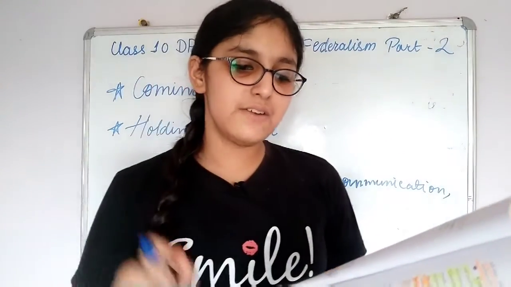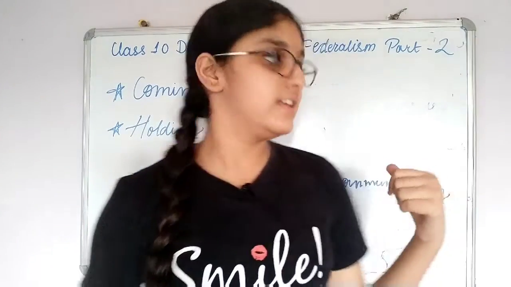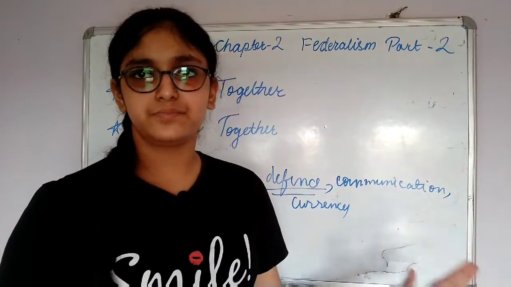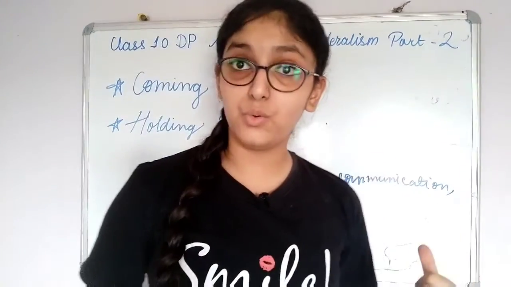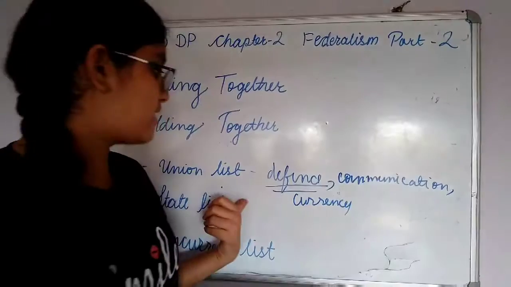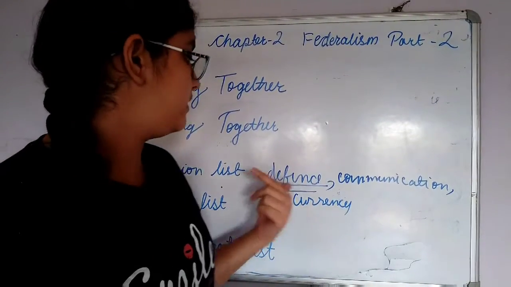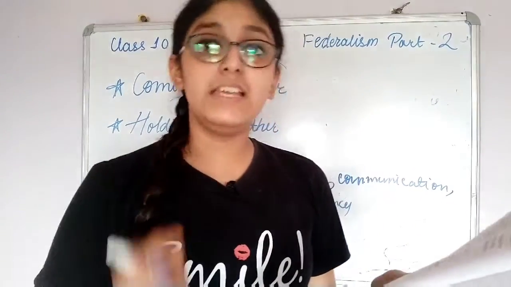So the union government alone can make laws relating to the subjects mentioned in the union list. The government at that level can independently make rules regarding these: defense, communication, currency, banking, etc., and even foreign affairs.